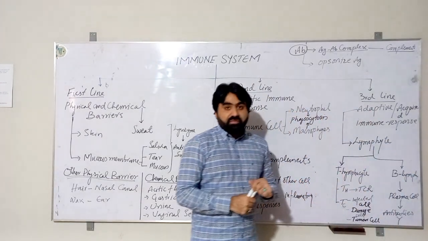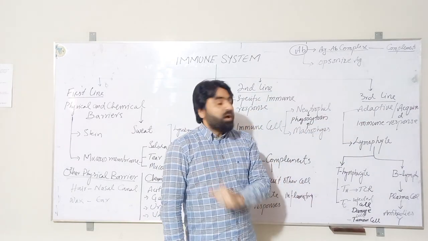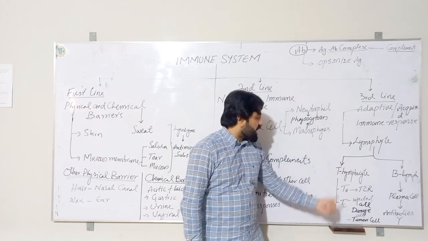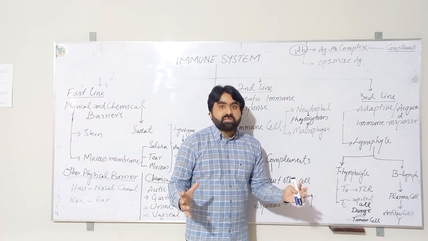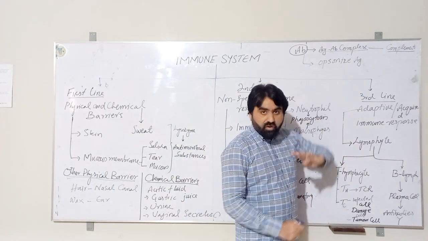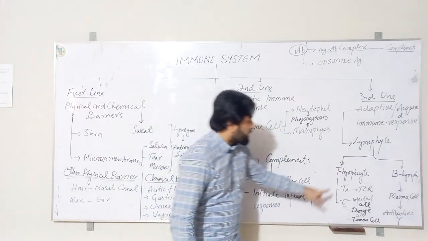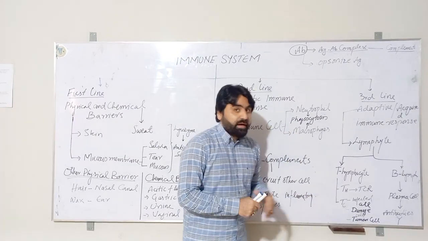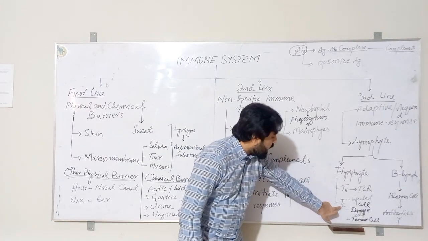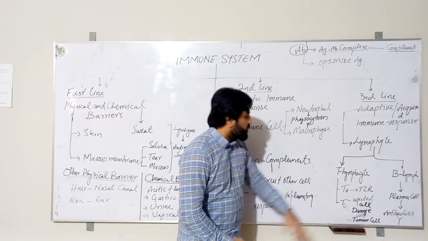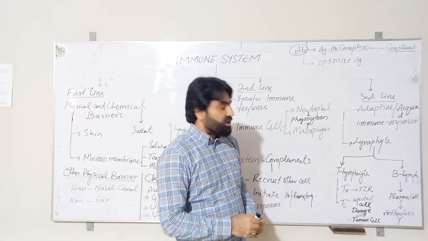So the third line of defense consists of the lymphocytes. We know that there are two types of lymphocytes, T lymphocytes and B lymphocytes. So these T and B lymphocytes perform the third line of defense. What actually occurs in the third line of defense is that the T lymphocytes, we know that further T lymphocytes have two subpopulations, one is the T helper cell and the other is the T cytotoxic cell, which are also called CD4 positive cells and CD8 positive cells because of their antigens.